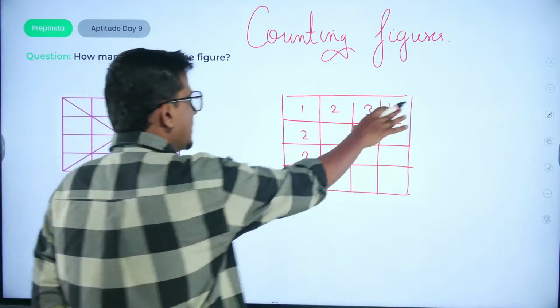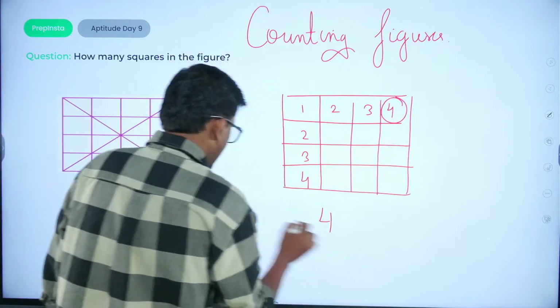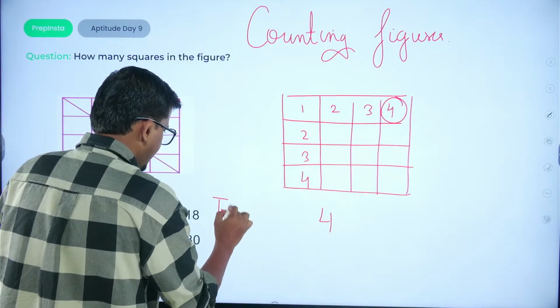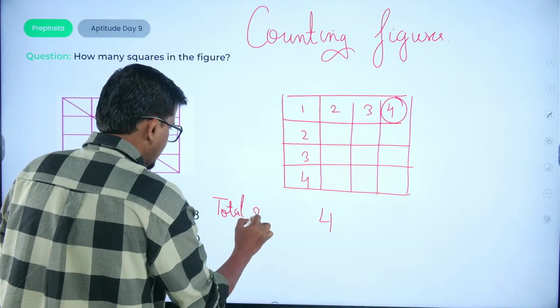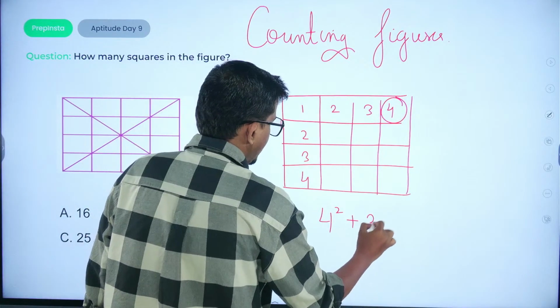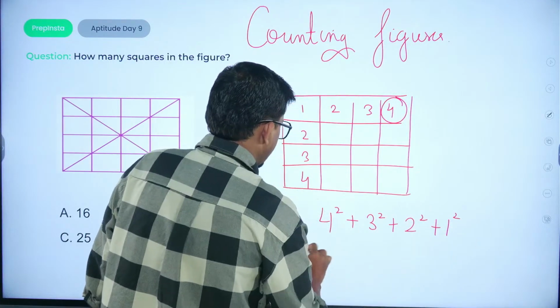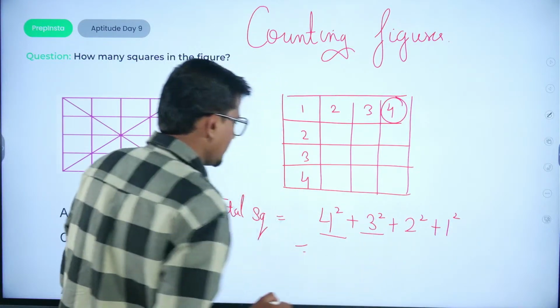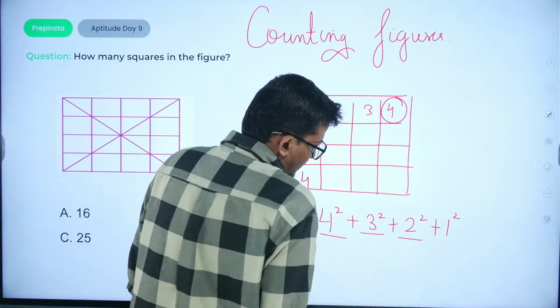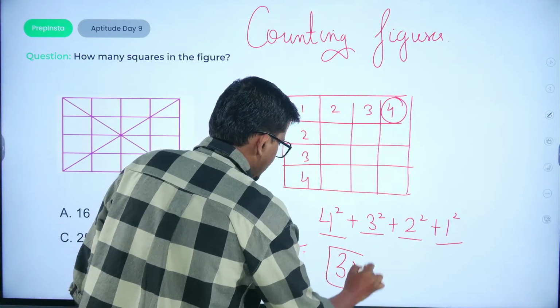Whatever the number is, the largest number is 4. So the total number of squares would be 4 square plus 3 square plus 2 square plus 1 square. That is 16 from here, 9 from here, that is 25, plus 4 plus 1, that is 30 squares.